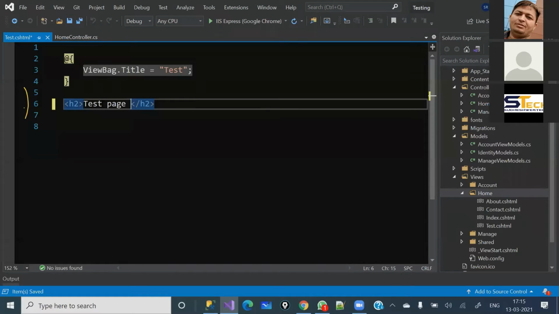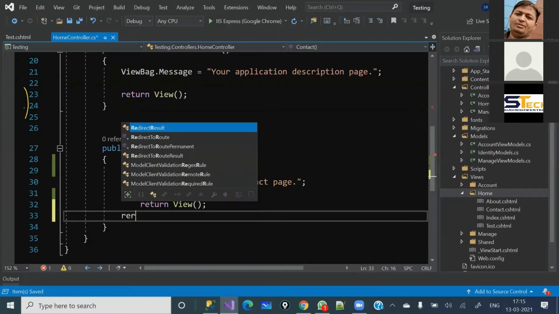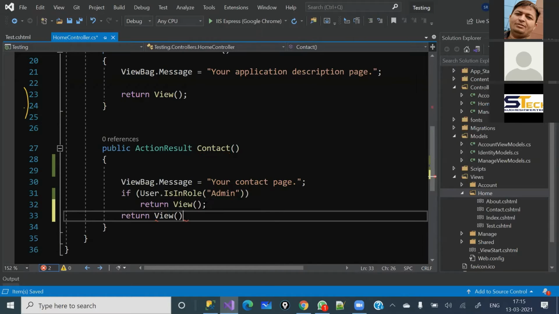Test page you are seeing because you don't have rights. So if it is not admin, I would like to show him a different view page. Here I'm going to manually give that view page name because this is not the same as the action name.